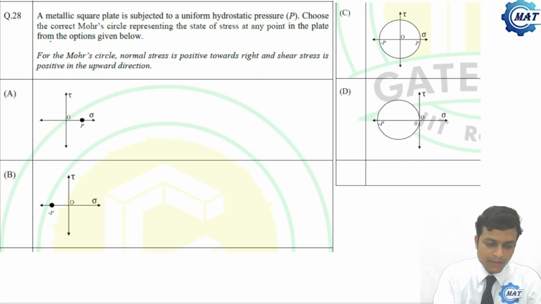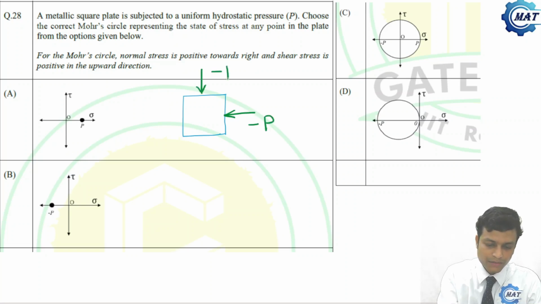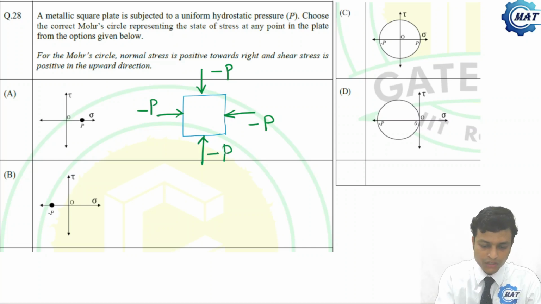Now, here it has been asked, a metallic square plate is subjected to a uniform hydrostatic pressure. So this is a metallic square plate subjected to uniform hydrostatic pressure P. That is, along the x direction minus P, along the y direction minus P, along the z direction minus P. X and y direction, two-dimensional, because it is a plate, so a two-dimensional object.